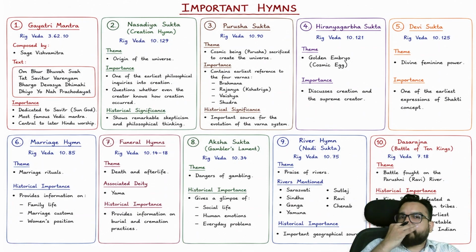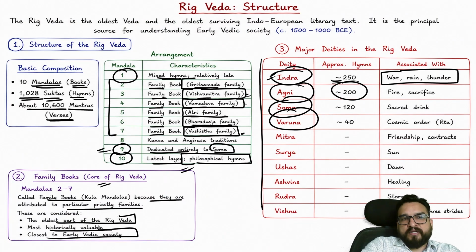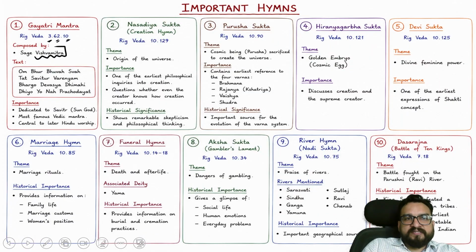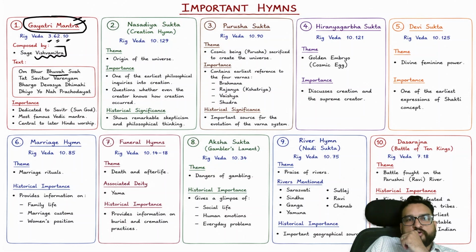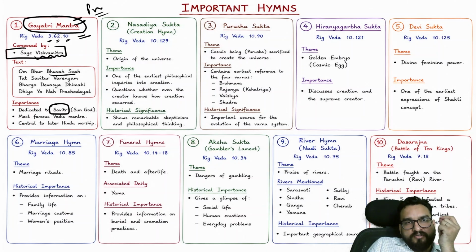Now, right now, which are the important hymns you will be finding? For example, Mandal 3, Sukt 62, mantra 10 is related to Vishwamitra over here, right? The third book is related to Vishwamitra. Now, he has given the important Gayatri mantra of our culture over here. Om Bhur Bhuvah Swah, we all know. So, this is basically in the third. It is Rigvedic. You have to remember it for prelims. It might be important. Okay, now, it is dedicated to Lord Savitr, not Gayatri. We might think that it is related to Gayatri, but it is for a sun god.